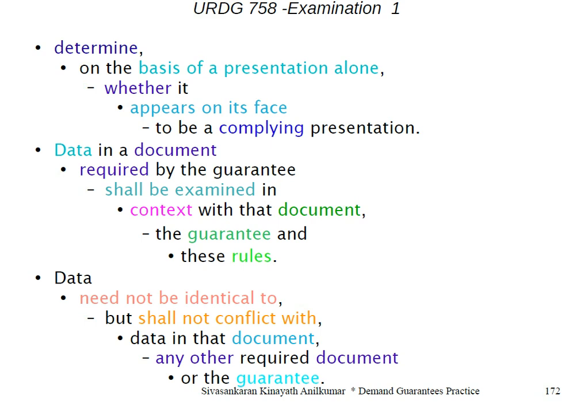The data in a document required by the guarantee shall be examined in the context of that document, the guarantee and the rules. If the data is compliant in the context of the document, the guarantee and the URDG rules, it is compliant. It need not be checked with any other third party data.